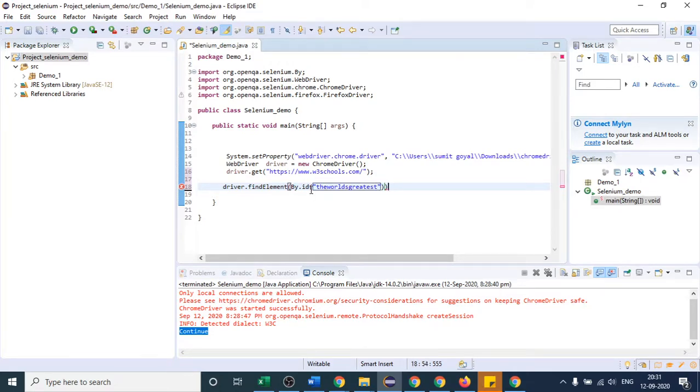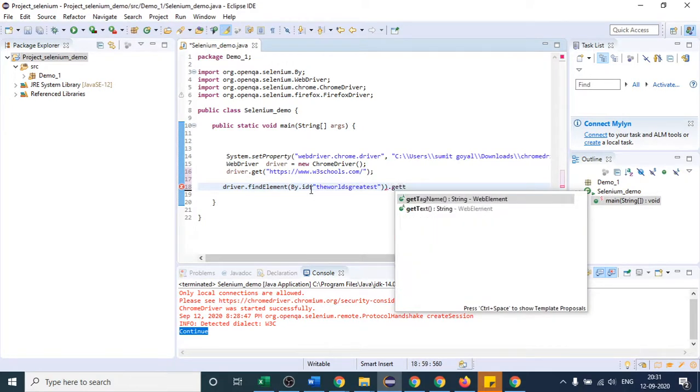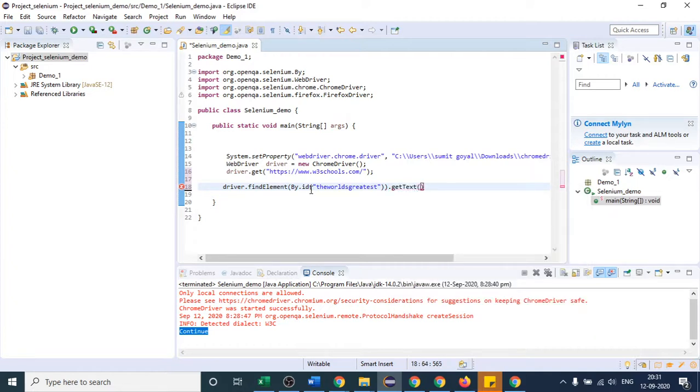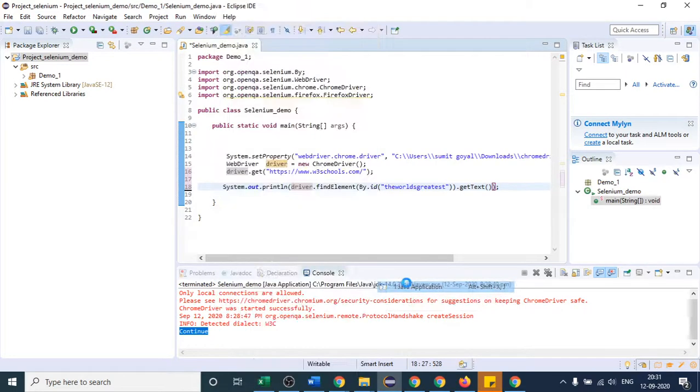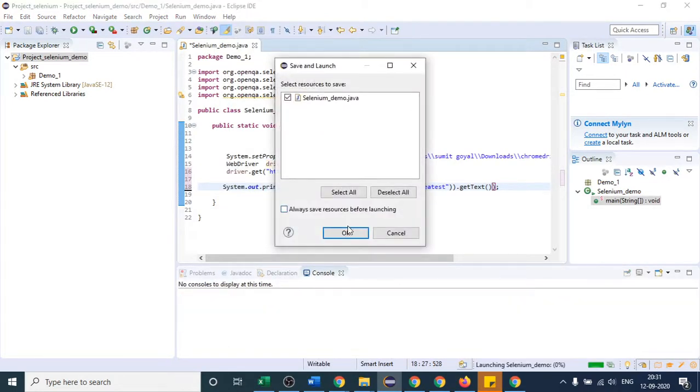After that, I have to get the text. So this is the method, and then I will put a semicolon at the end, and I will also put a System.out.println statement because we have to print it at our output. So I think this step is sufficient to print the text of that web element. Let us check as well. So I will click on OK again.